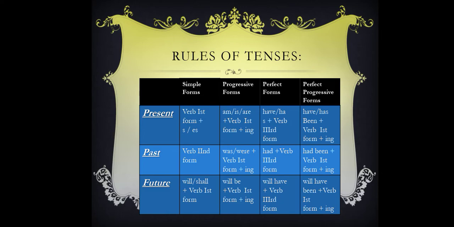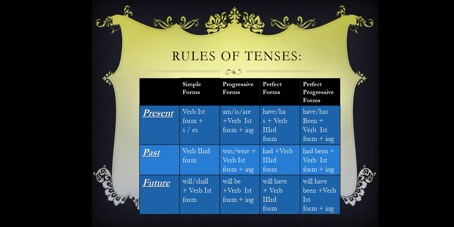Then the third type, that is past perfect form: subject plus had plus verb third form plus object plus complement. And the last one, that is the past perfect progressive or past perfect continuous. Both the things are same, don't be confused here. It has the rule that is subject plus had been plus verb first form plus ing plus since/for